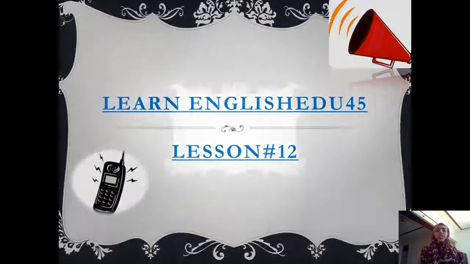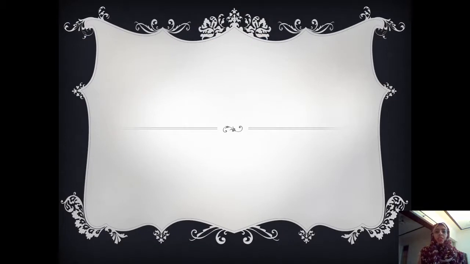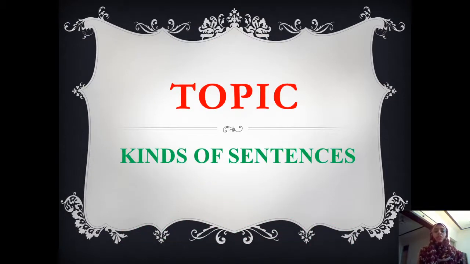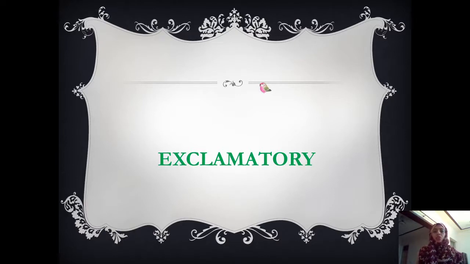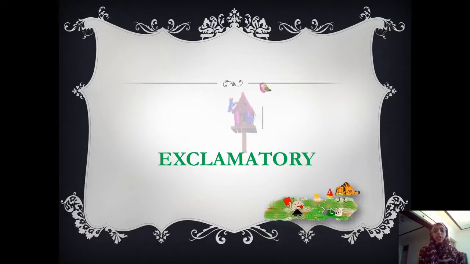So we discussed so many things in my previous lesson related to direct speech. So let's start with kinds of sentences. In my previous lesson we discussed interrogative, and in this we discuss exclamatory. What is exclamatory and how we use this exclamatory when we change direct speech into indirect speech. So let's start with the definition and examples.